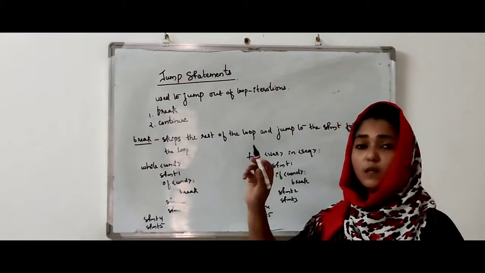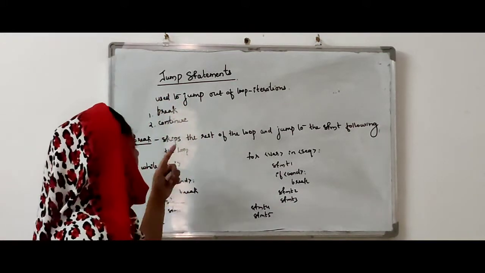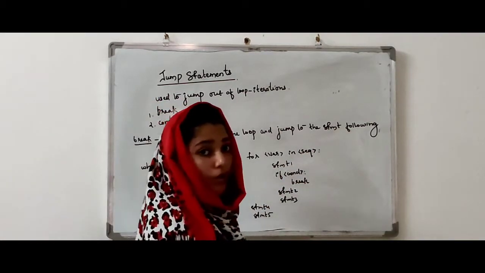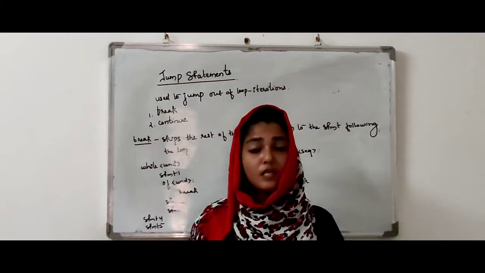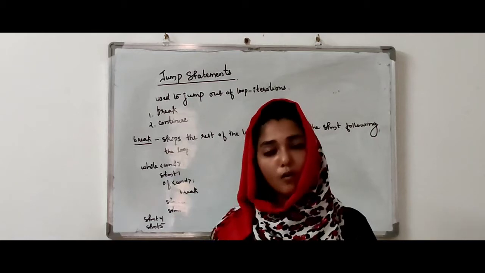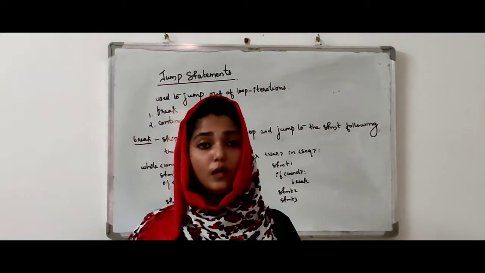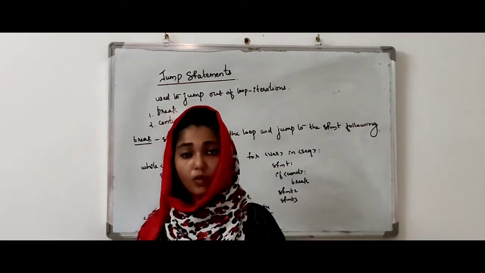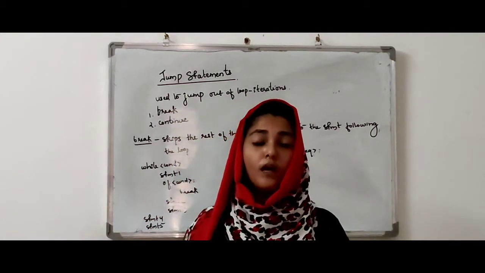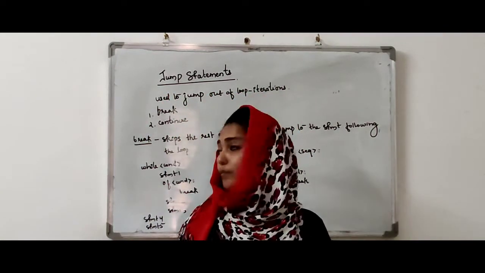So the first jump statement is our break statement. Why are we using a break statement in our program? It skips the rest of the loop and jumps to the statement following the loop. I already told you the jump statements are used inside our loop. Whenever we see the jump statement called break in our program, it will not execute the rest of the loop. Whenever it sees a break statement, it will not execute the remaining part of the loop, and control automatically goes to the very next line after the loop.